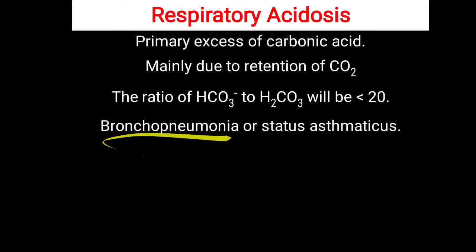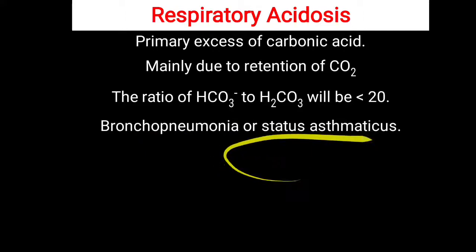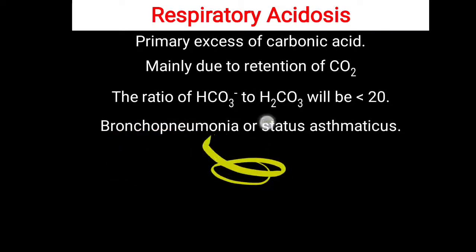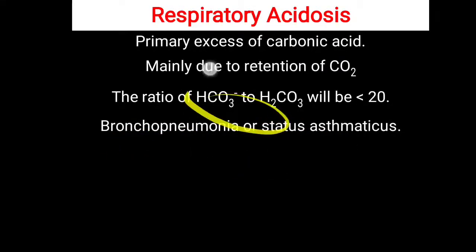In both conditions, bronchopneumonia and status asthmaticus, simple, in asthmaticus there is a contraction of the trachea and alveoli seen. So bronchopneumonia and status asthmaticus basically lead to an increased concentration of carbonic acid, and respiratory acidosis will be there.